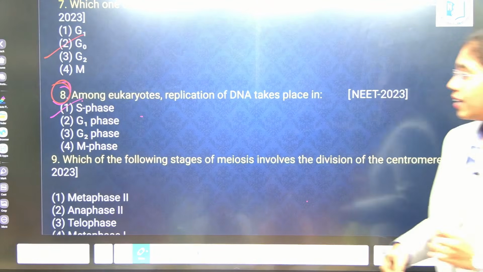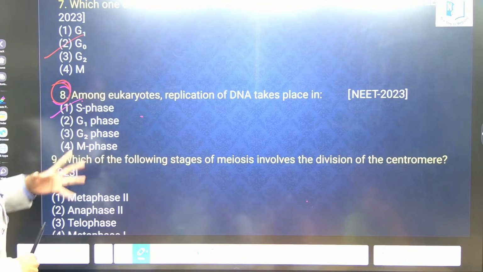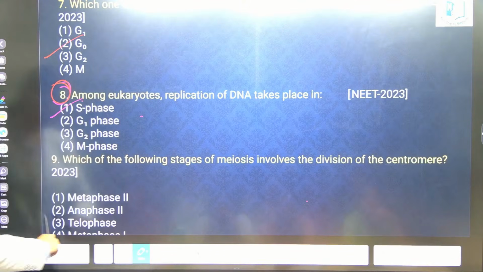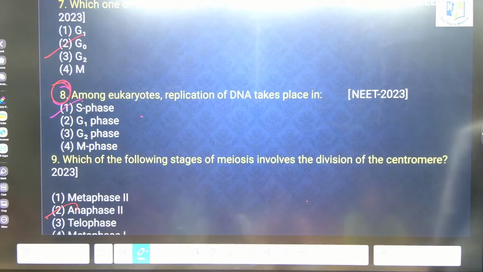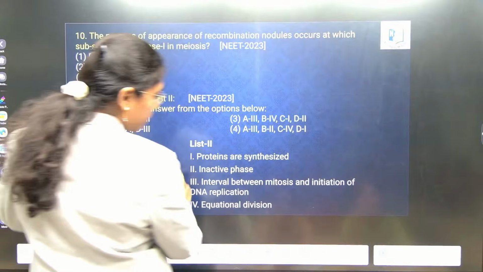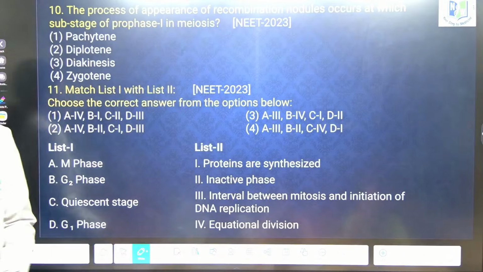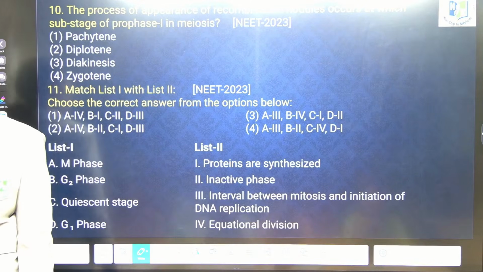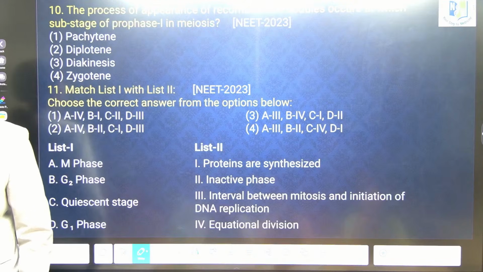Which of the following stages of meiosis involves the division of centromere? A. Which team here? A. No ma'am, you have to just raise your hand straight away, not like this.